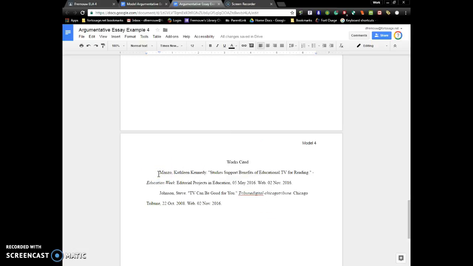Then we want to make sure that the second line and not the first line is indented. You'll do that by clicking before the first letter of the second line and hitting Enter Tab. That's called a hanging indent. Again, just click before the second line starts and click Enter Tab.